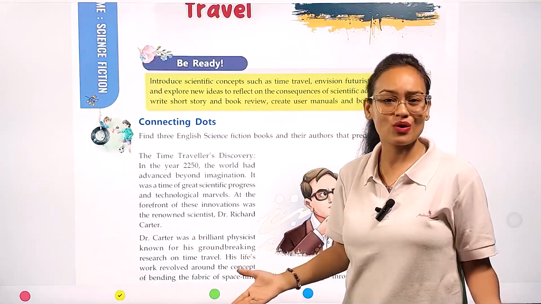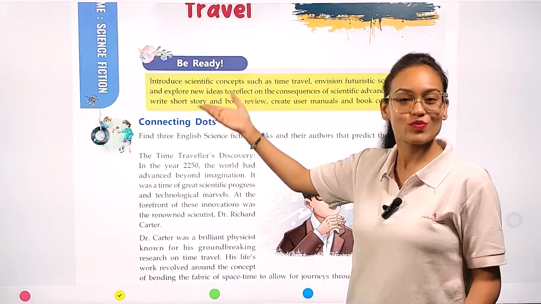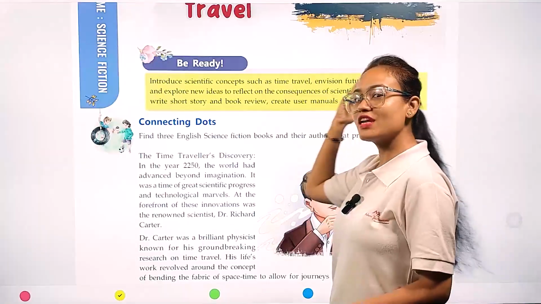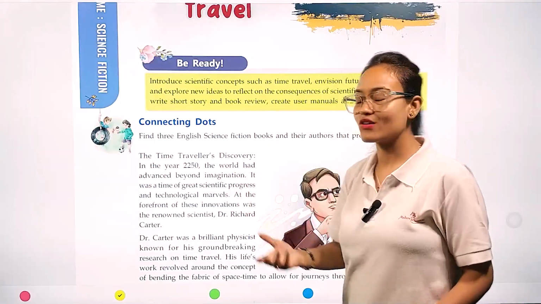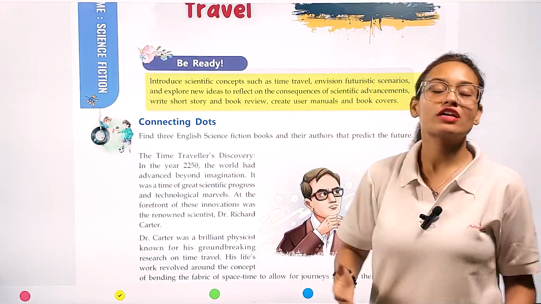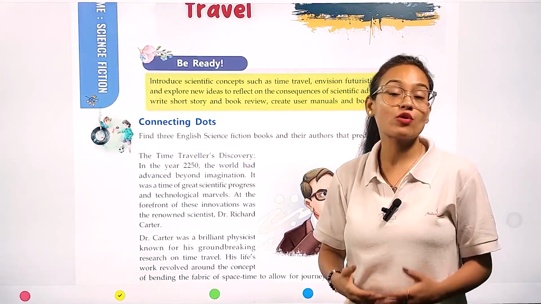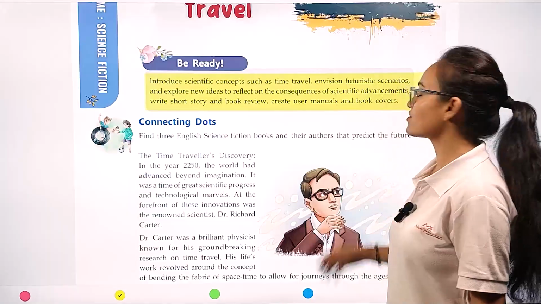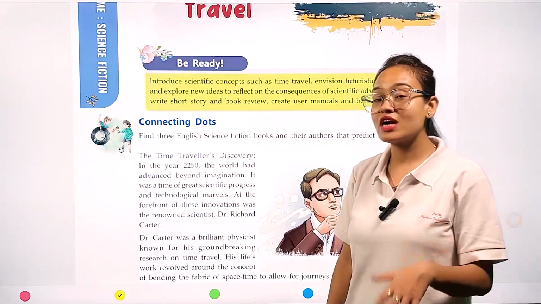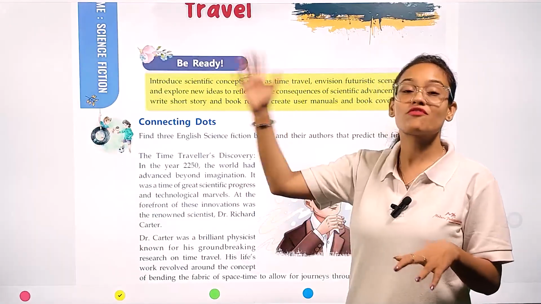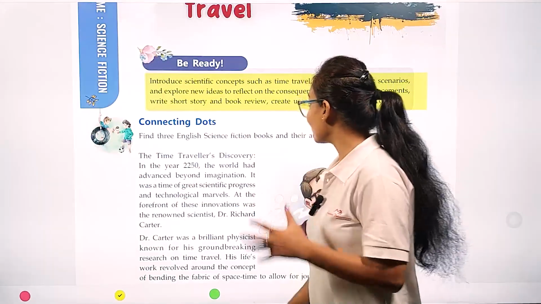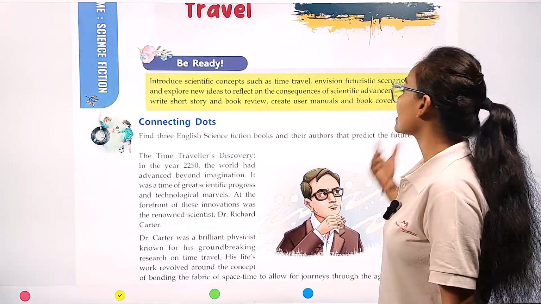Envision futuristic scenarios: what is the meaning of this? It means what kind of technological and scientific development we are going to make in our upcoming future. It is called envisioning futuristic scenarios because we are going to put the foundation of our future in our present. And explore new ideas to reflect on the consequences of scientific advancement.